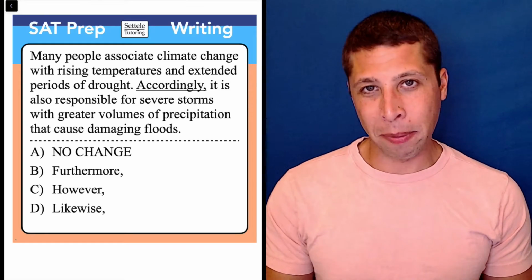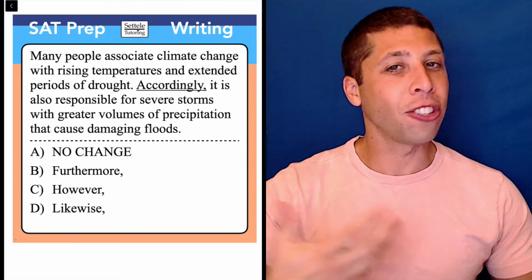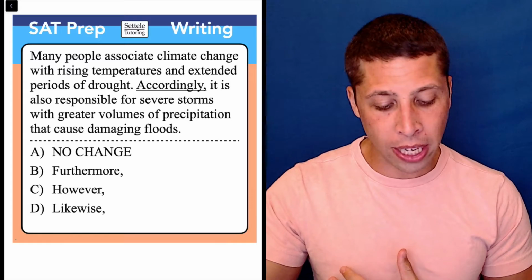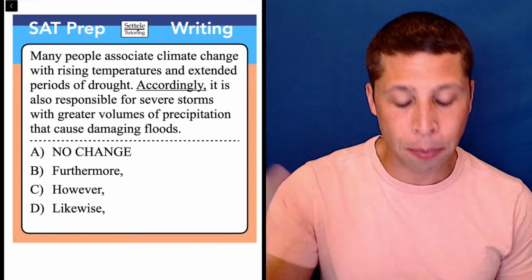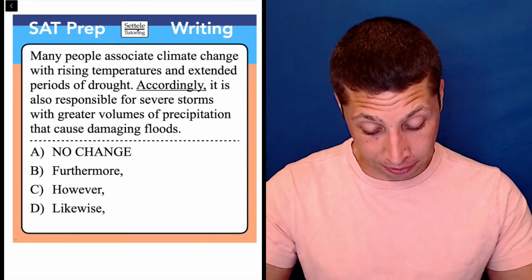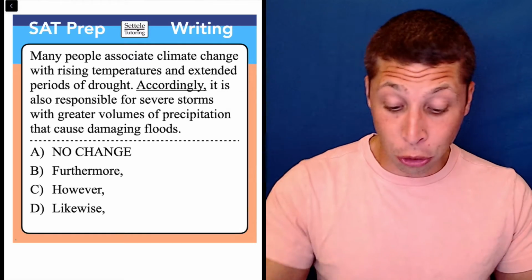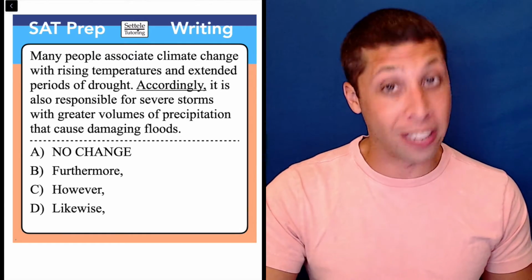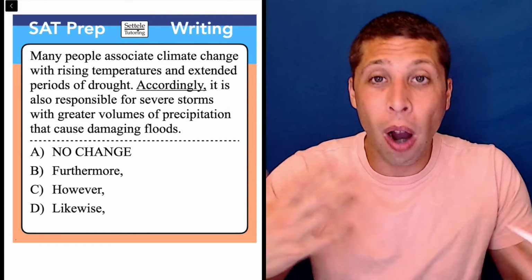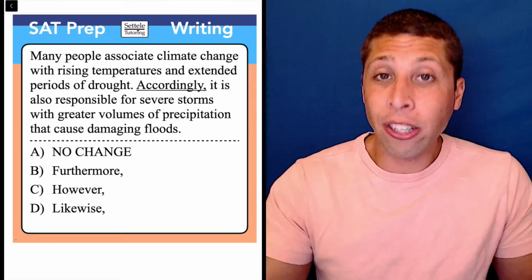This setup can be tricky because it feels like maybe the connotation is not switching, right? Many people associate climate change with rising temperatures and extended periods of drought. That seems bad. That seems negative. It is also responsible for severe storms with greater volumes of precipitation that cause damaging floods. That's also negative. So our instinct might be, oh, we're not actually transitioning at all.